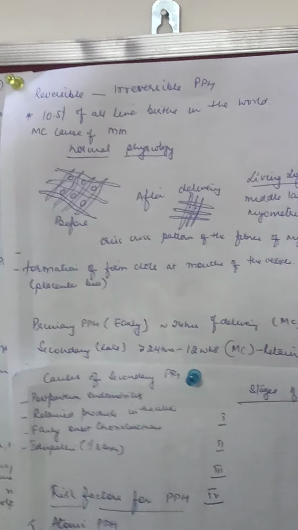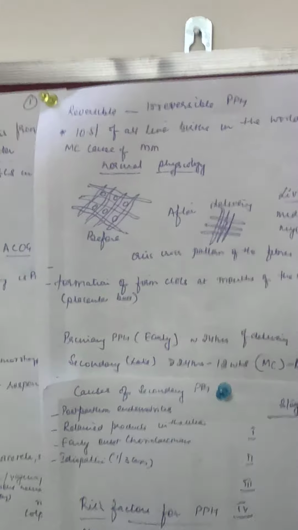Now, what are the risk factors for PPH? All patients don't develop PPH. There are certain high risk patients who are at risk of developing PPH, especially atonic PPH. We know beforehand that she is at high risk, so take care of it. What are the causes which land a patient in the risk category, especially of atonic PPH? This is a very important part. You have got questions from this part asked repeatedly.